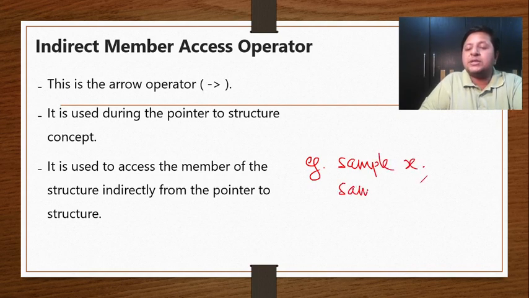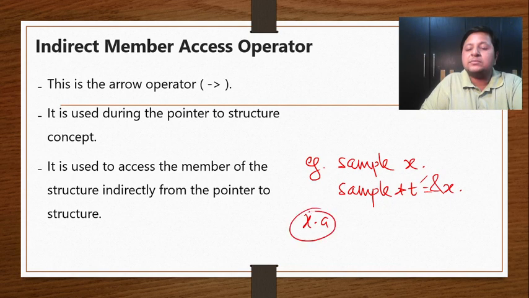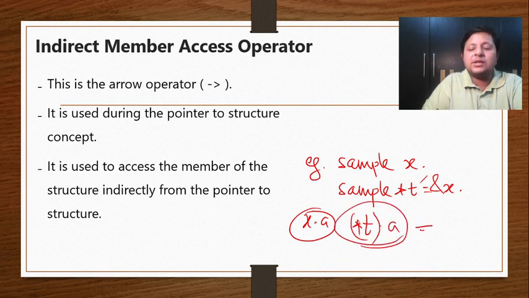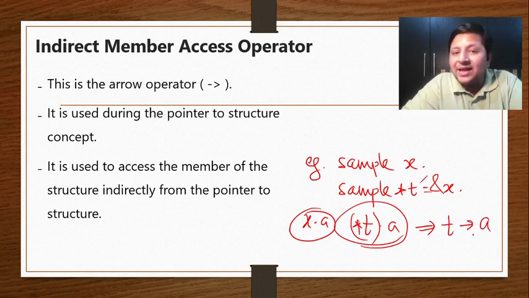If I create a pointer, let's say sample star T, and store the address of X in that, then I can say X dot A, but if I want to access it using T, I cannot say T dot A. I will say star of T dot A, or instead of writing all this, I can say T arrow A. I don't know how much you'll understand at this point of time, because all these things will be very easy when we actually get into structures and learn pointer to structure.